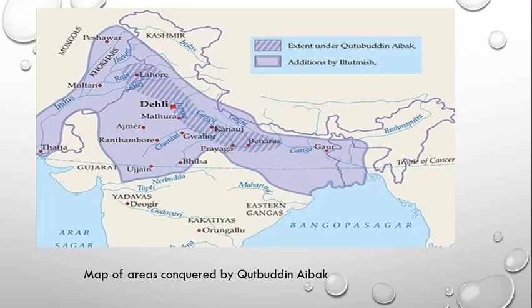This map shows areas conquered by Qutbuddin Aibak. According to the key, these striped areas were added under Qutbuddin Aibak's invasion.